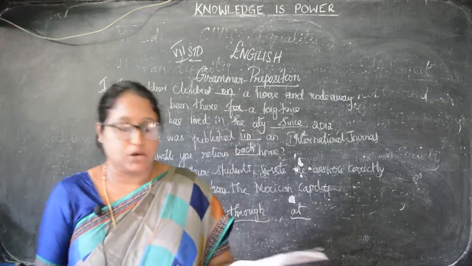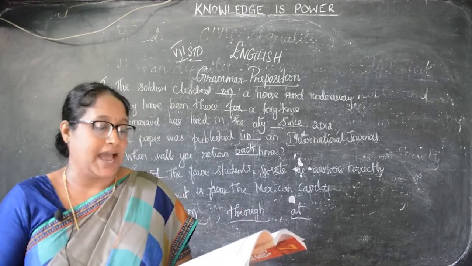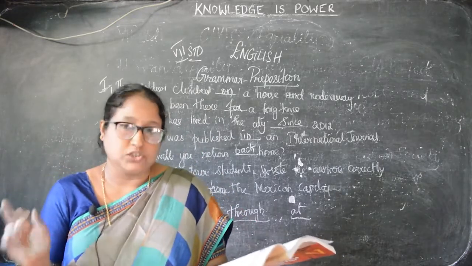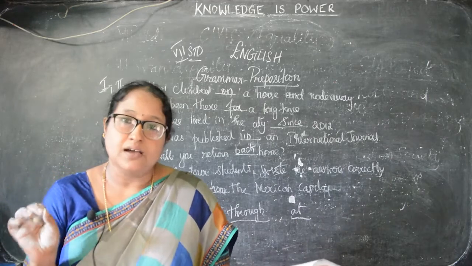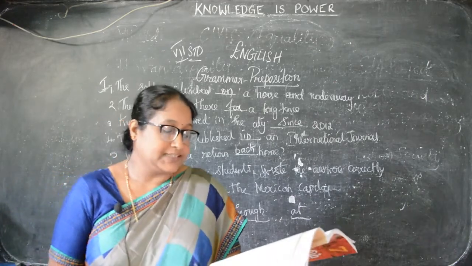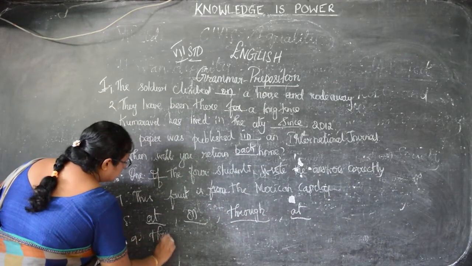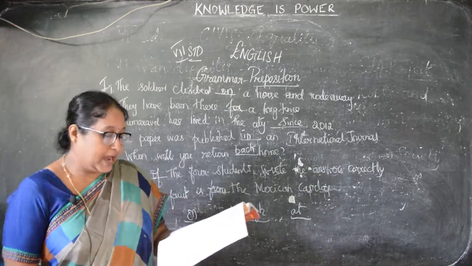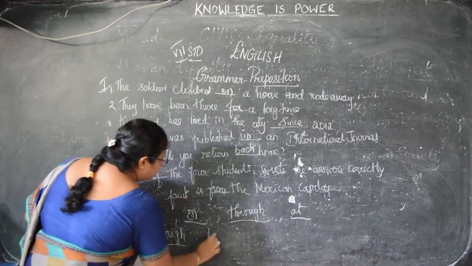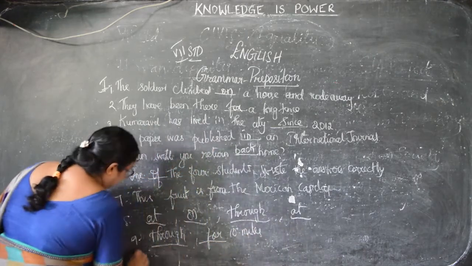You understand, children? And the sailors were taken through the forest and made to walk for 10 miles.